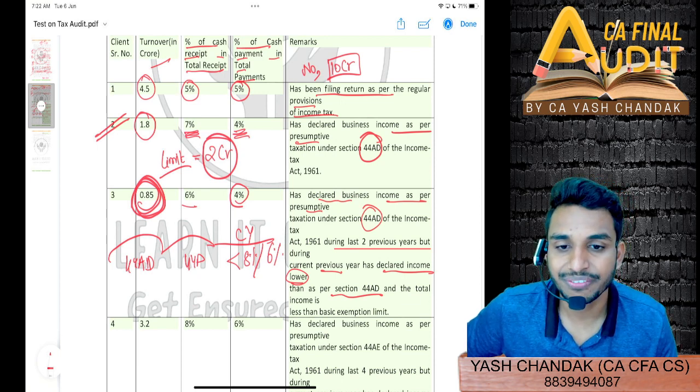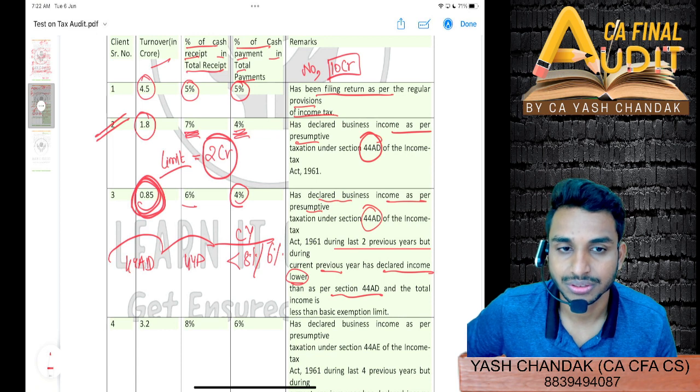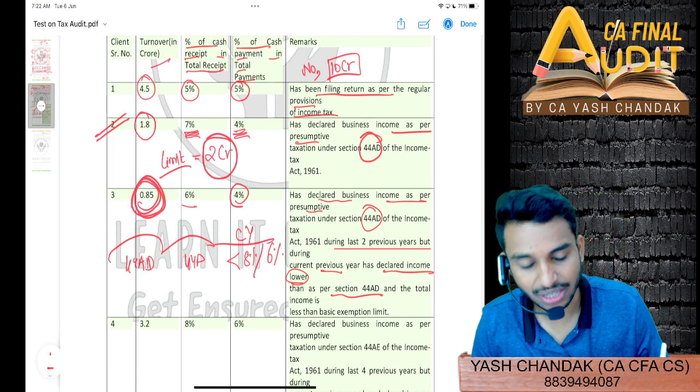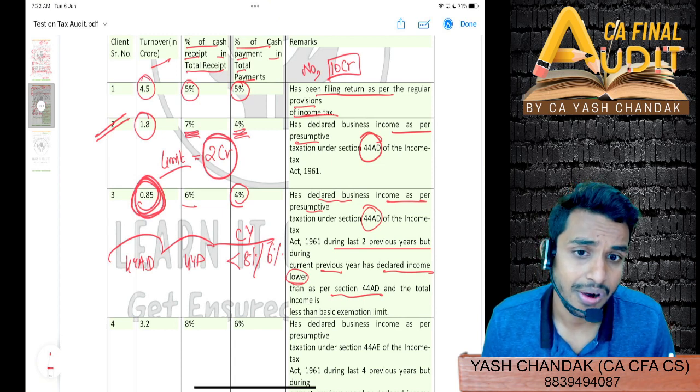So any different view, Avija? No, sir. Tax audit is applicable or not, Avija? Tax audit is applicable, because the declared income is lower than under section 44AB.